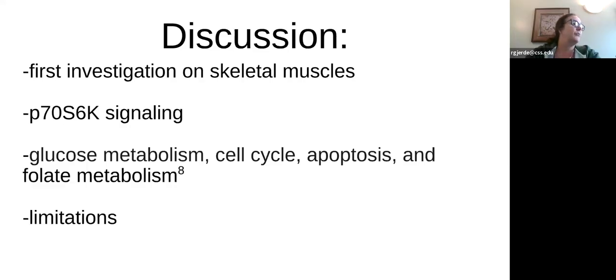There is also significant enrichment in several other pathways, more than could be thought of as normal, including those for glucose metabolism, cell cycle, apoptosis, which is programmed cell death, eventually cells die, and folate metabolism. The folate metabolism one is talking about folate-dependent one-carbon metabolism, and that's something that's critical for cell growth and survival. It produces NADPH and nucleotide precursors, and that occurs in both the cytoplasm and the mitochondria.